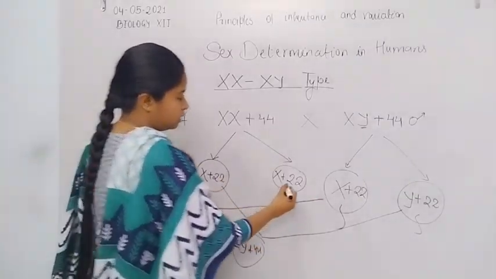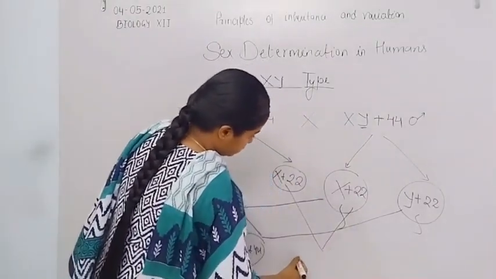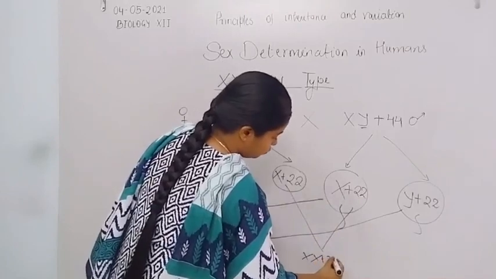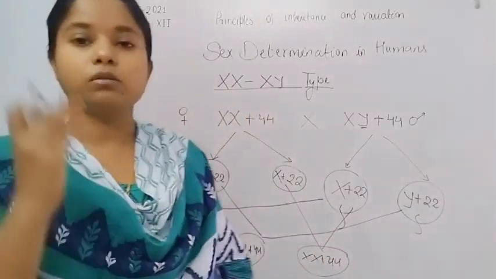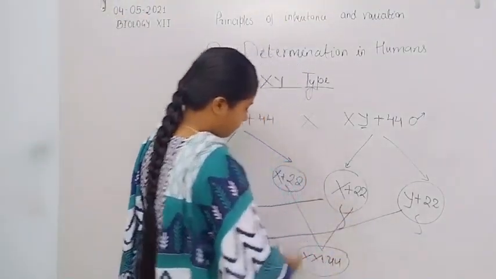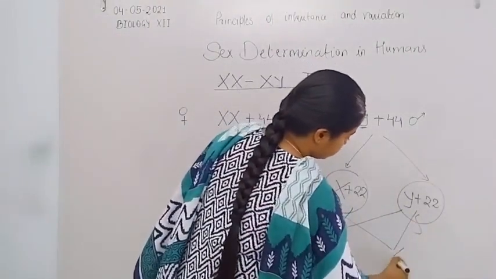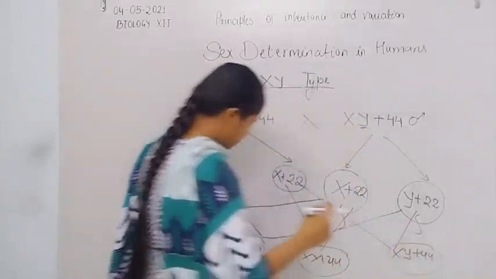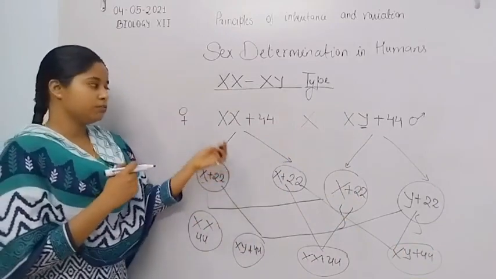Again this X fuses with the X chromosome, X plus 44 chromosomes. Again this one fuses with this, so XY plus 44 chromosomes. So this is the result of the cross.